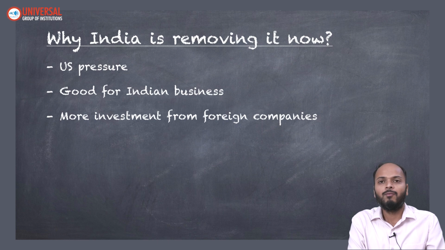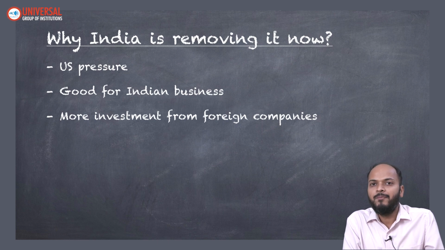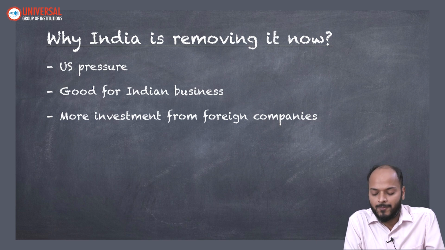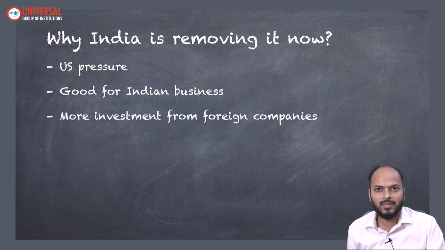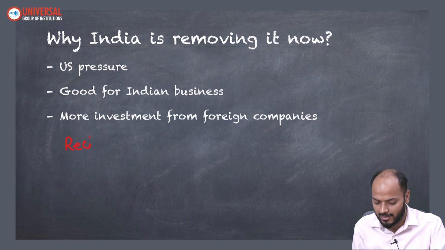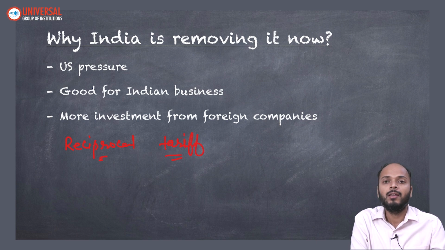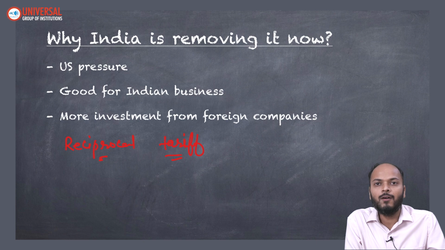So the next thing is, when we understand the need for imposing Equalisation Levy, why has the government decided to remove it now? First and the most important reason is that right now India is facing the threat of something called reciprocal tariff by President Trump of USA, and hence India is in the process of pleasing the government of USA. We ourselves suo moto are reducing many kinds of taxes so that the tax differential between India and USA comes down, and USA does not impose reciprocal tariff on India.